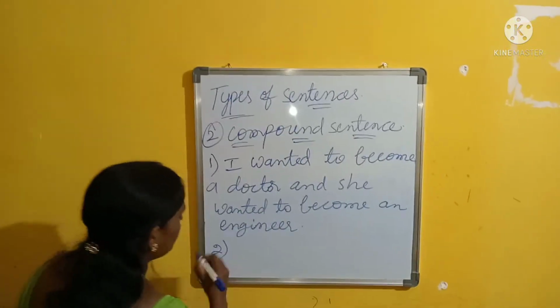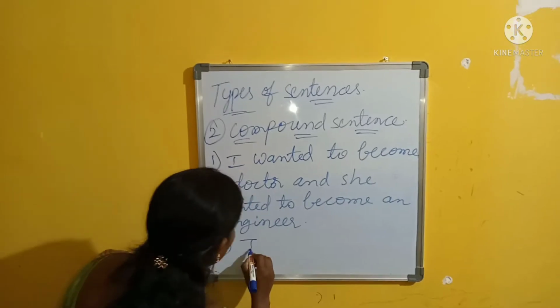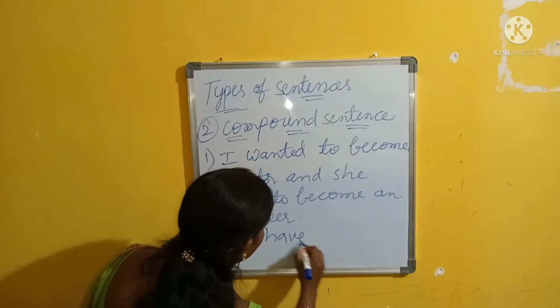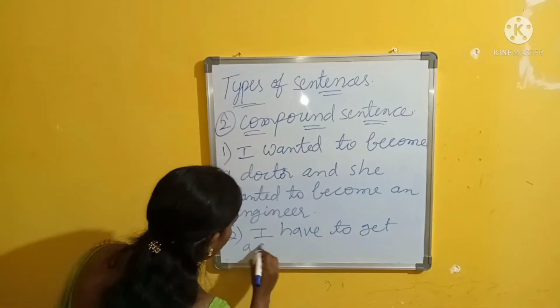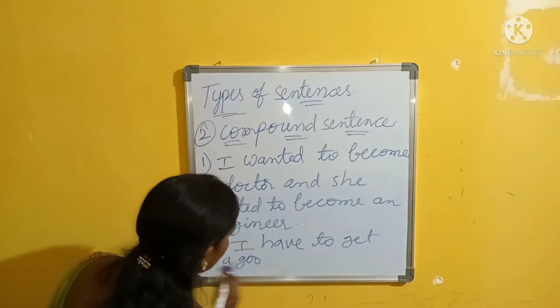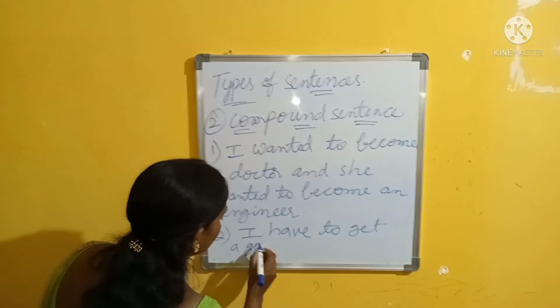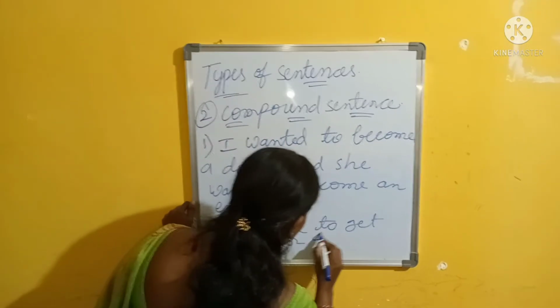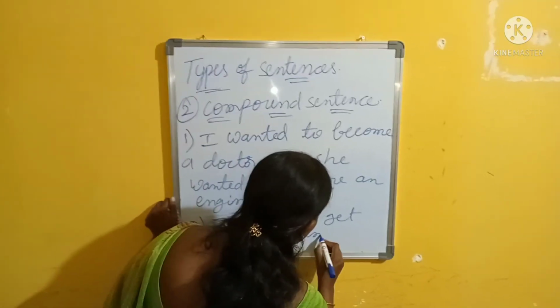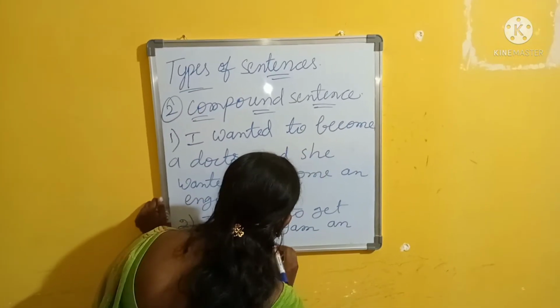Next, I have to get a good job. For what purpose do I want a good job? For I am unemployed.